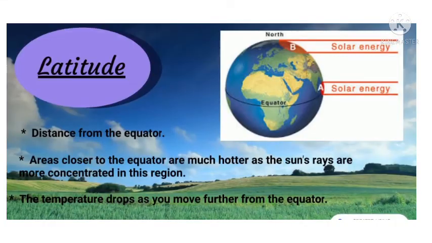The first factor is latitude or distance from the equator. It is the most important factor affecting the climate of a place. Areas closer to the equator are much hotter as the sun's rays are concentrated in this region. The temperature drops as you move further from the equator.